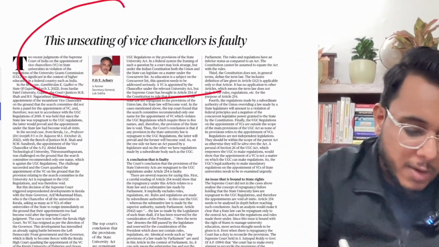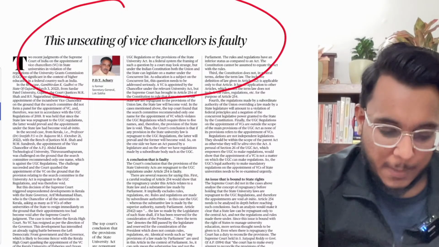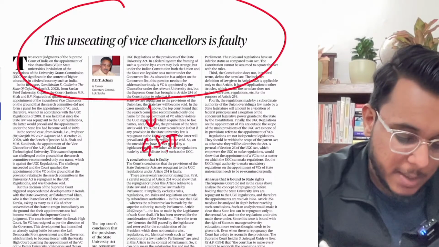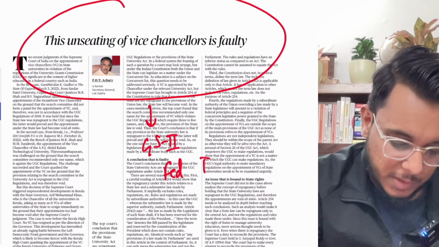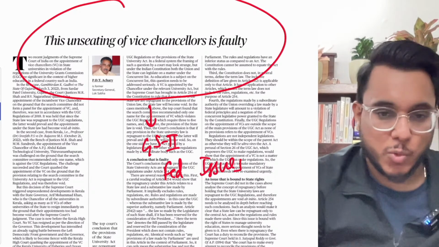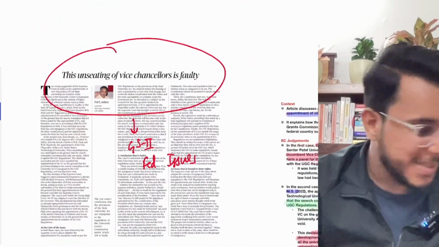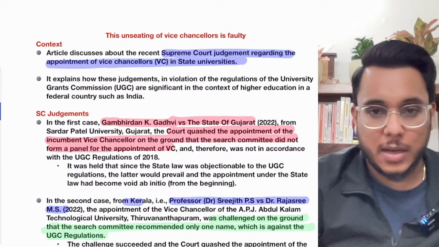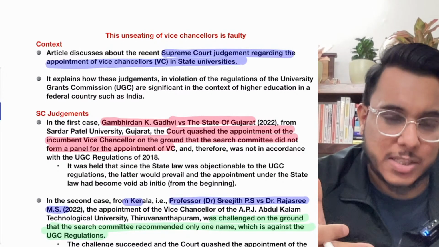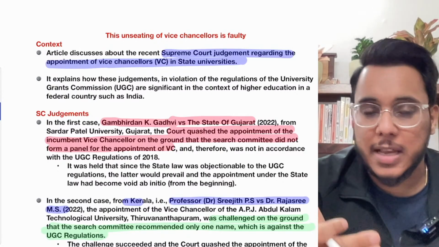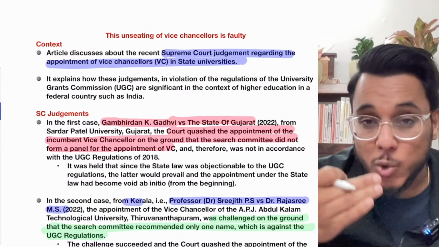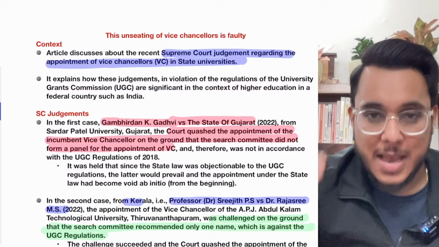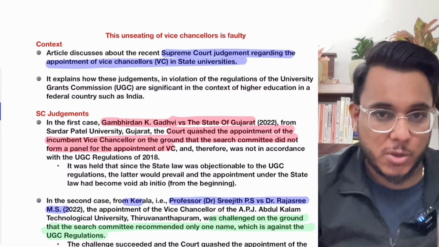The unseating of vice chancellors is faulty. Now this particular article we'll see with respect to GS paper number 2, federal issues. Basically, what the article is talking about is the recent issue where the vice chancellors of many universities have been asked to vacate their office after the Supreme Court ruling that has come.